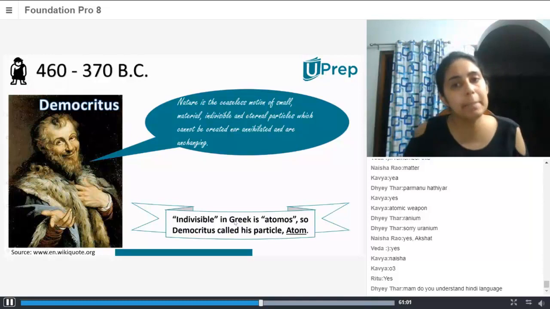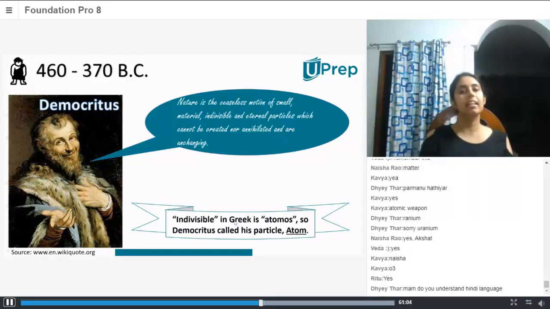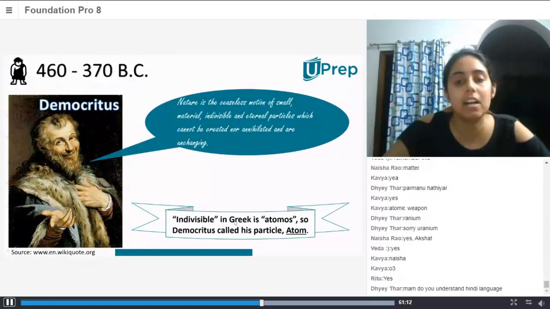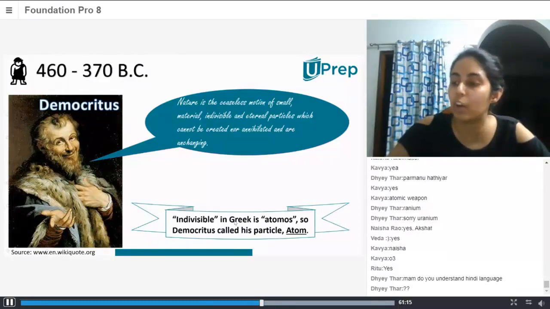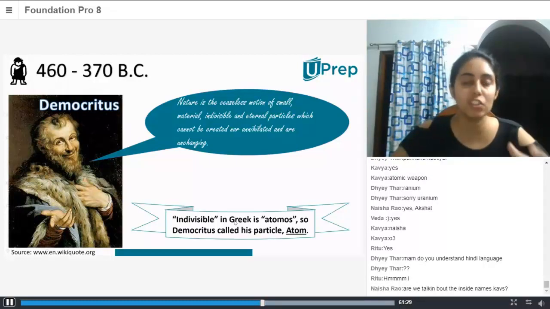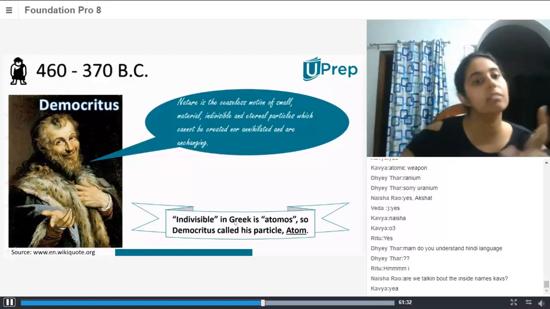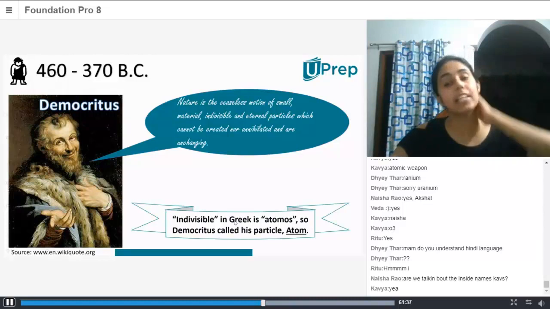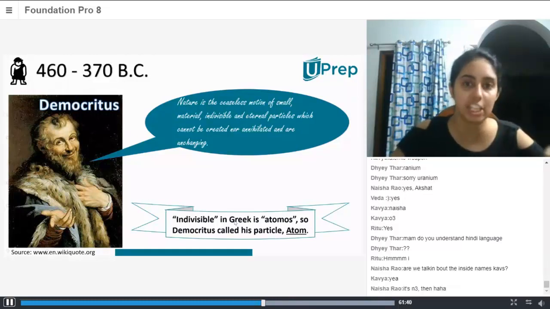So basically he said that everything is made up of these tiny particles, and they are called atoms, and they are unchanging. That means if I have an atom of hydrogen, it will be an atom of hydrogen. If I have an atom of oxygen, it cannot be changed into nitrogen. It will be oxygen. So he said that they cannot be created or destroyed and they are unchanging.